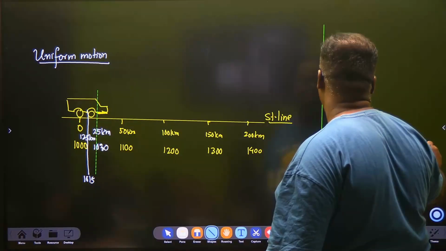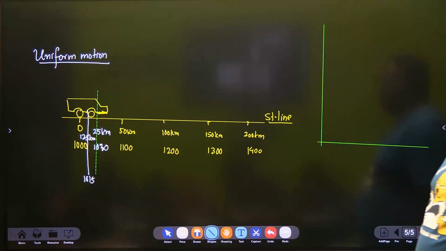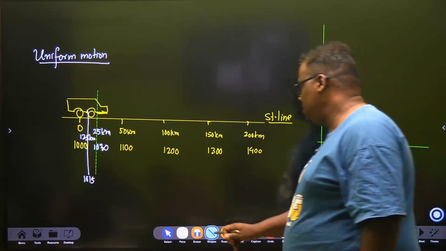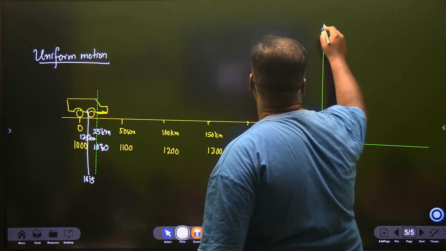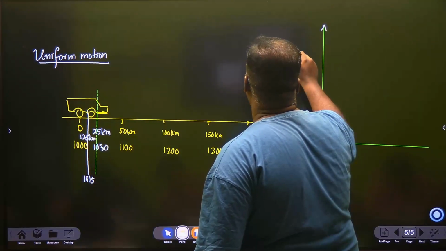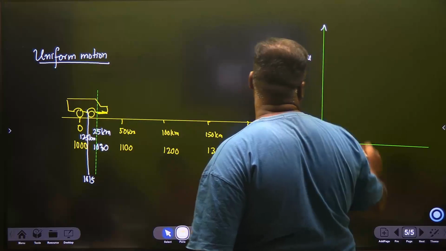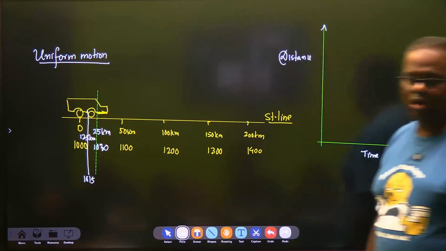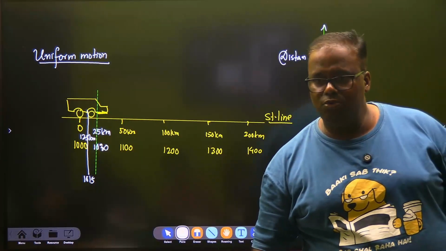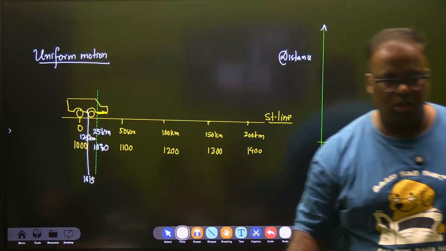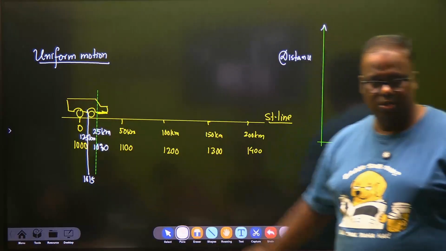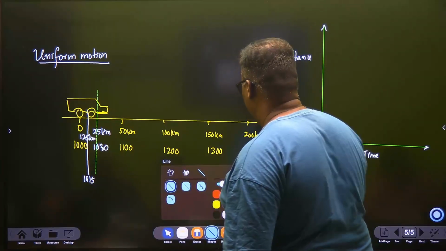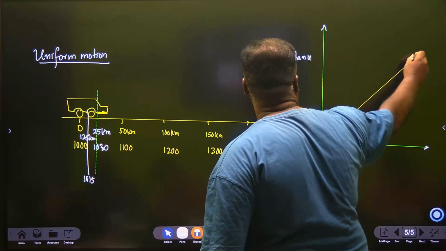Now you can write, a body is said to travel in uniform motion if it travels equal distances in equal intervals of time. So let's say we take a plot and we have distance on this axis and time on this axis, right? When your clock had not started, can the body move? No. So the plot of uniform motion will always be a straight line starting from 0.